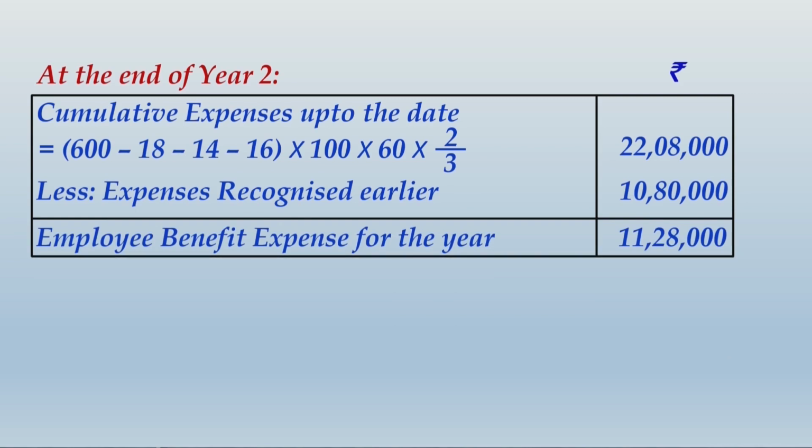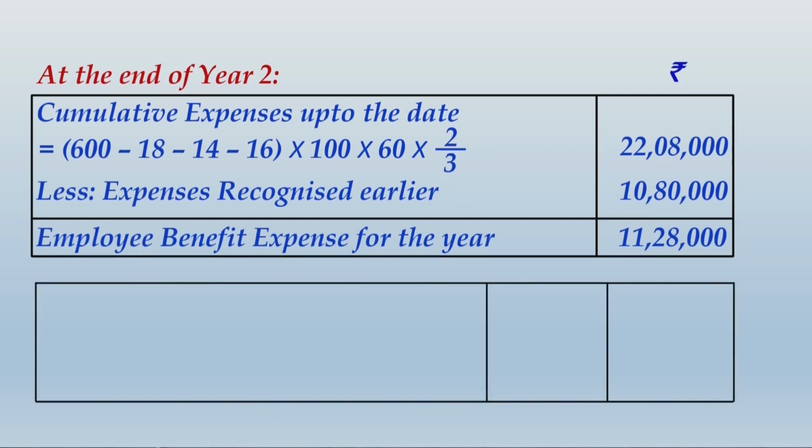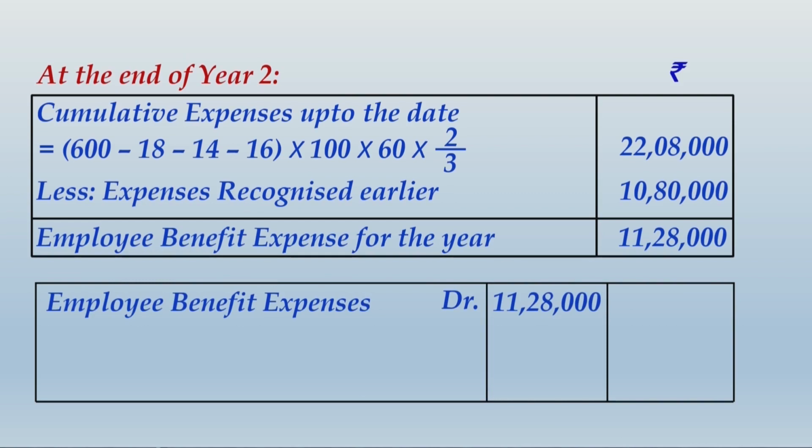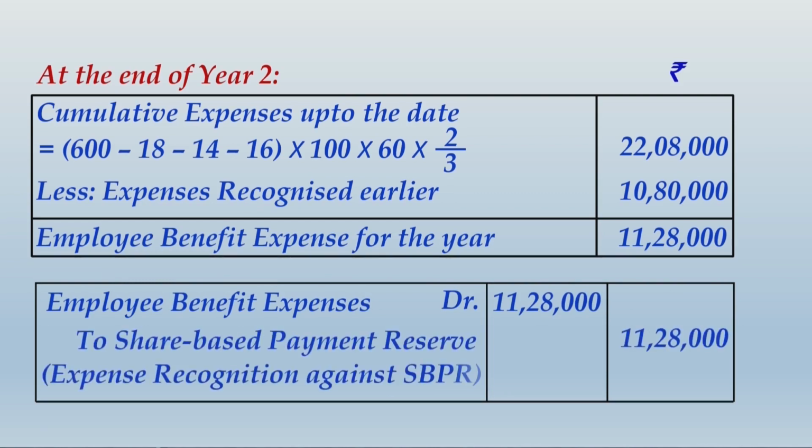Now once you get this 11,28,000, you can simply pass exactly same type of journal entry that you have passed in the first year. Employee benefit expenses debit to share based payment reserve, and that will be by 11,28,000. So friends, entries will be same, calculations will be different. So please carefully note down this whole thing, and then we shall move ahead.